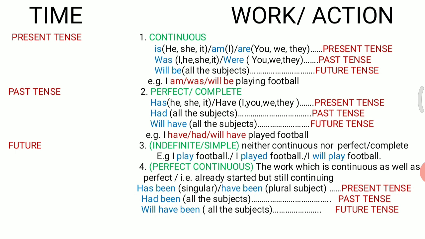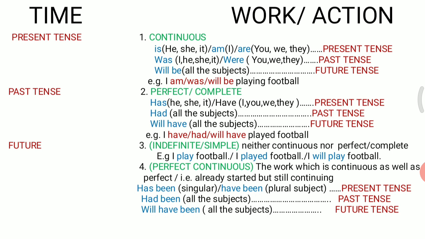So when we talk about our continuous work, what we have to remember is that in present tense we have to use is with he, she, it, am with I and are with your plural subject. And if it is your past continuous tense, with your singular subject you are going to use was and with your plural subject you are going to use were. And for future continuous tense, whatever your subject is, you are going to use will be.